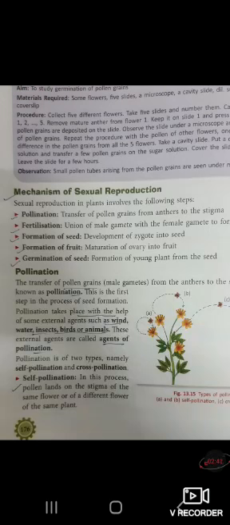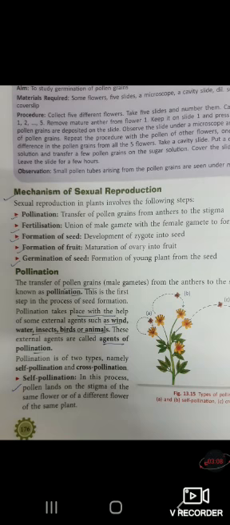Formation of fruit: when the ovary matures, it converts into a fruit. When a young plant arises from the seed, it is called germination of seed. So these are the main steps of sexual reproduction.